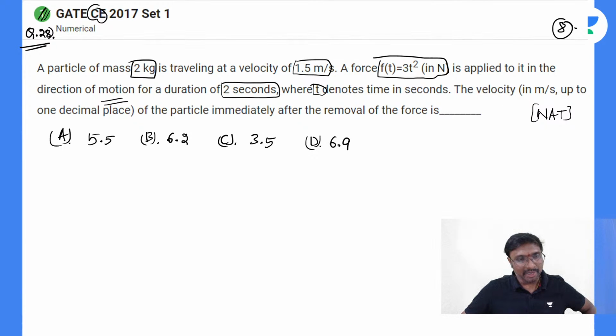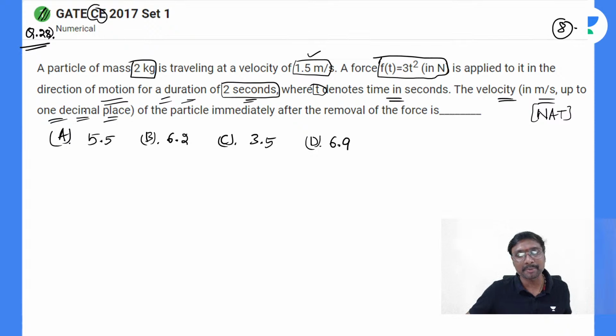A particle of mass 2 kg is traveling at a velocity of 1.5 meter per second. A force F of t equal to 3t square in newtons is applied in its direction of motion for a duration of 2 seconds, where t denotes time in seconds. The velocity in meter per second, up to 1 decimal place, of the particle immediately after the removal of this force is, you are asked to identify. This is a velocity, if you just observe.